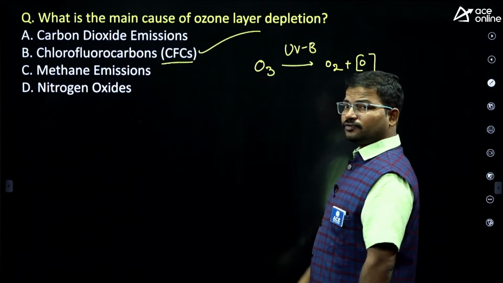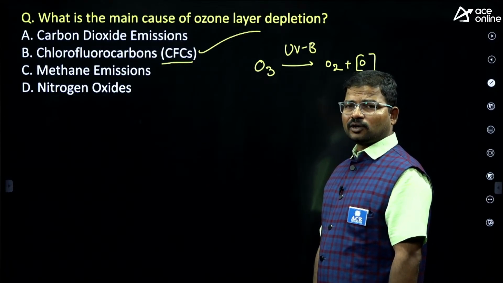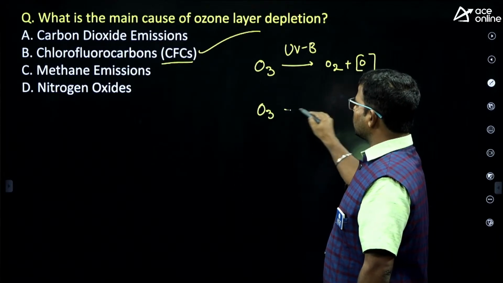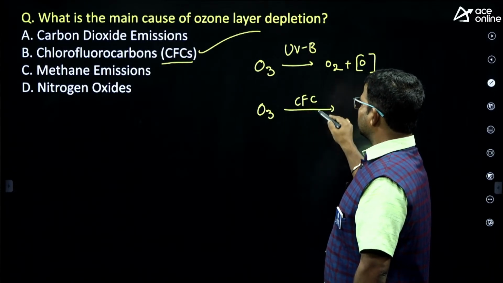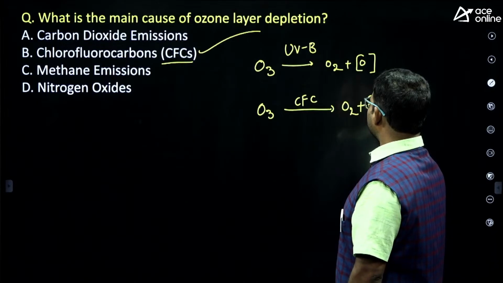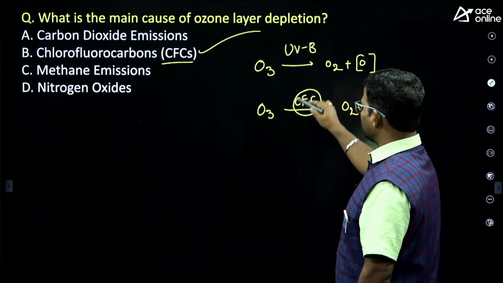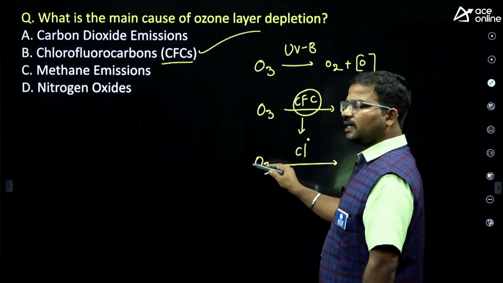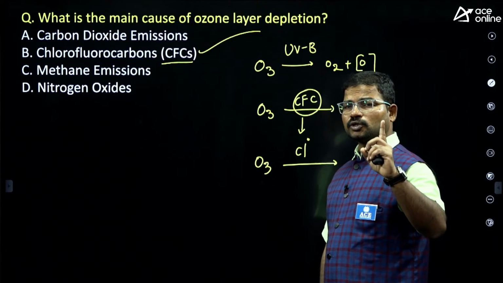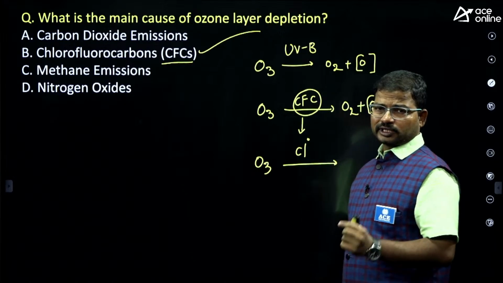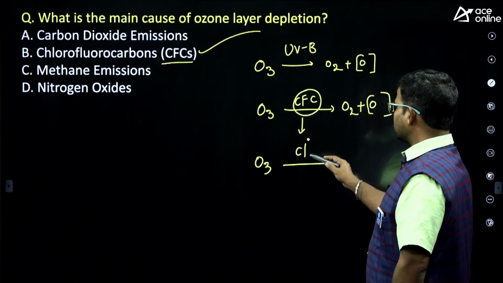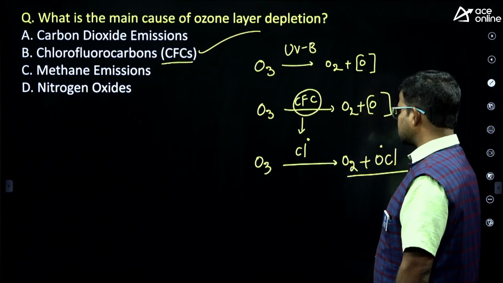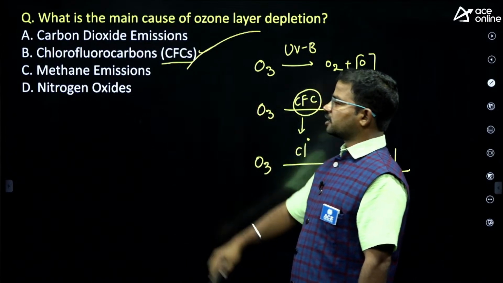Next, because of anthropogenic effects, meaning man-made causes, ozone depletion also occurs. Suppose in the presence of chlorofluorocarbons, CFC, ozone can get depleted like this. If you consider chlorofluorocarbons, they emit chlorine free radicals. Each chlorine free radical can destroy 1 lakh ozone molecules. That is the capability of chlorine free radicals. Here it can be converted into O2 plus OCl dot. This is also considered as ozone depletion. That's why the correct answer is option B.